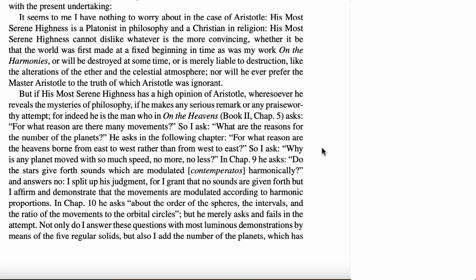Aristotle, Kepler goes on to say, asks in the following chapter, for what reason are the heavens born from east to west rather than from west to east? You might remember that Aristotle saw, for instance, the sun rising in the east, setting in the west, as well as the stars and the planets. So why does it go that way instead of the other way? And so I, Kepler, ask, why does any planet move with so much speed, no more and no less?